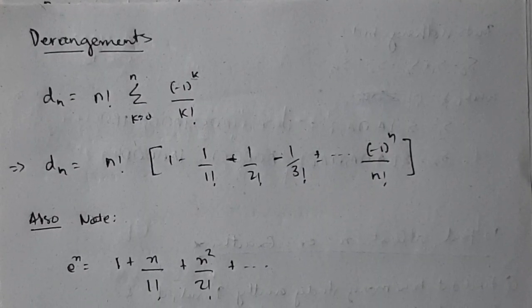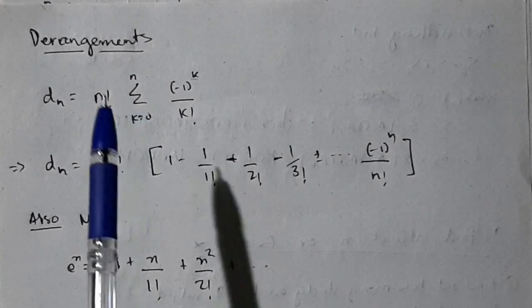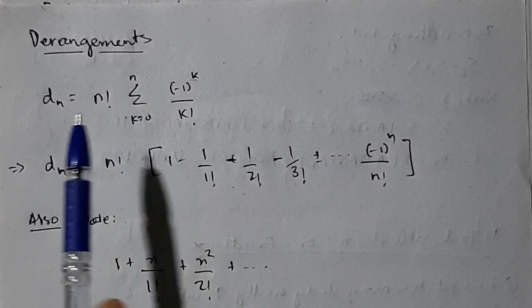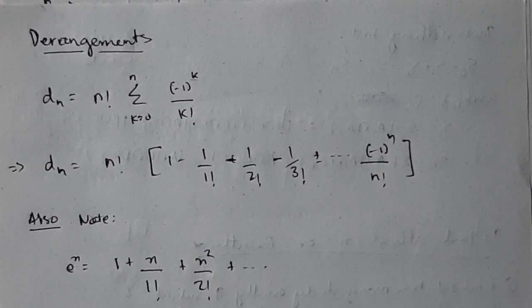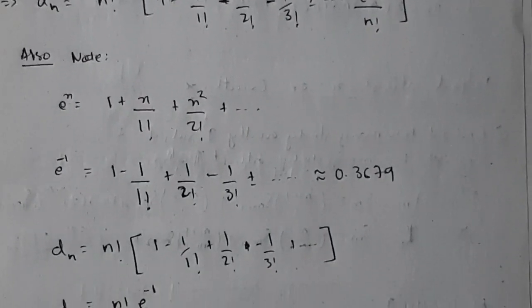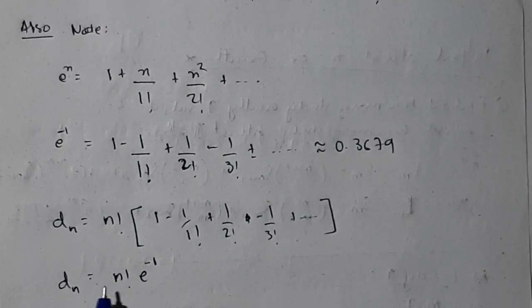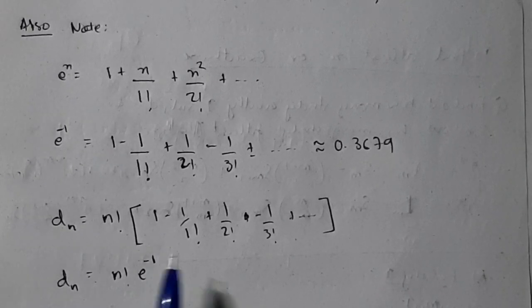Okay guys, in derangements you will have one formula which you need to use everywhere, in whatever question they ask. See, this is the formula. By an example you will understand how to use it. Another short form of this formula is this one: Dn is equal to n factorial into e inverse. That's another formula.